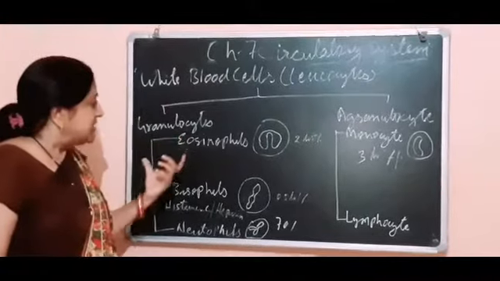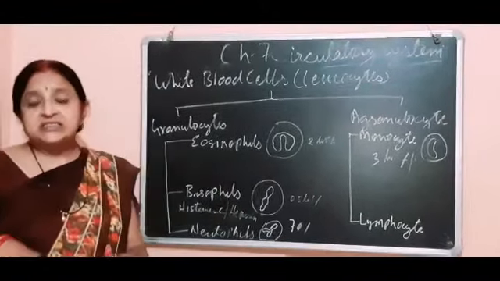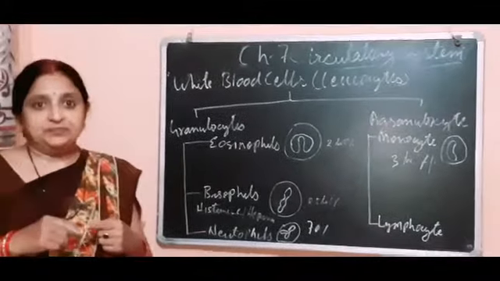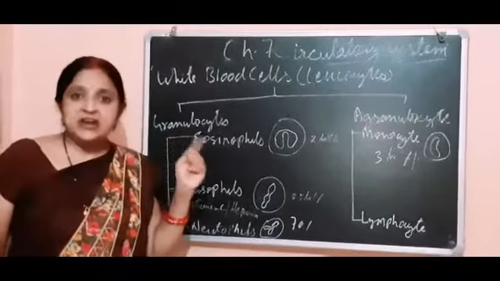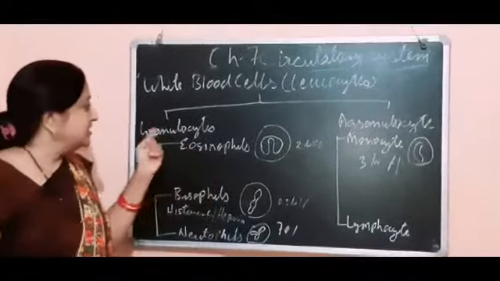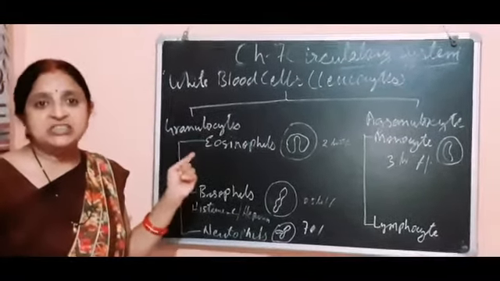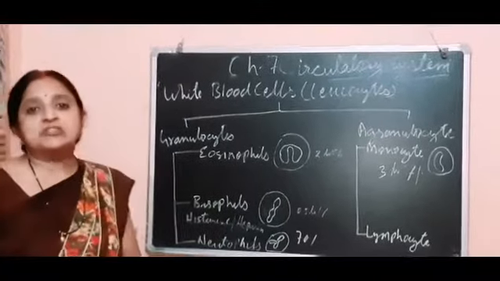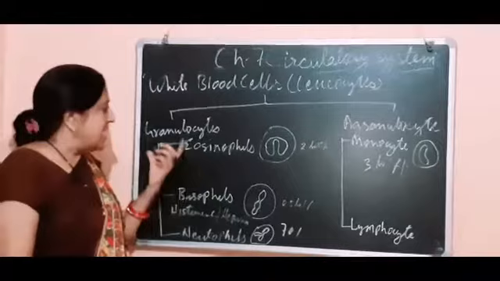These granulocytes have a nucleus in lobed form, so they have two differences as compared to the agranulocytes. First, the cytoplasm of granulocytes has granules in it, and second, the nucleus of granulocytes is lobed.